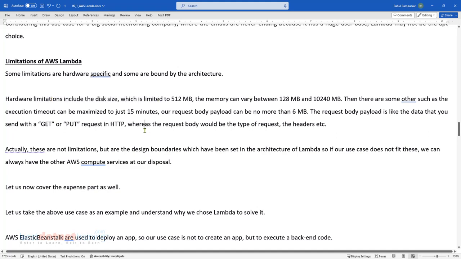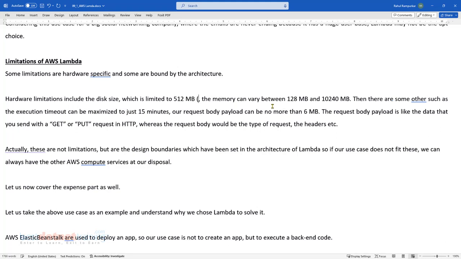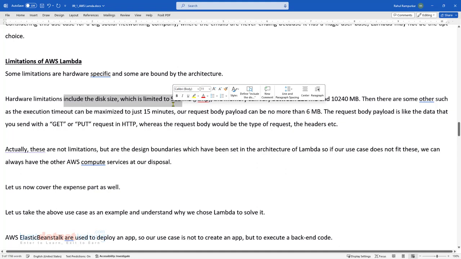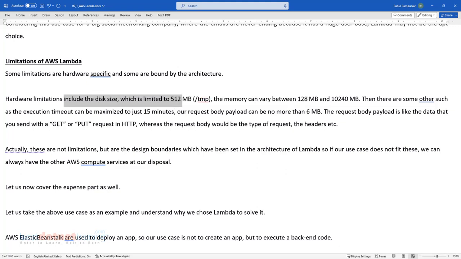So here, hardware specific limitations, like every Lambda is given a disk size. Got it? Every Lambda is given a disk size for temporary purposes that is limited to 512 MB. I'm talking about the disk size. This is basically called the temp directory, available to Lambda. It's usually used for temporary storage. Lambda needs access to the file system temporarily just during execution and all that.